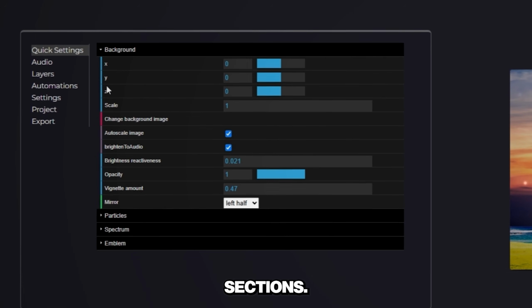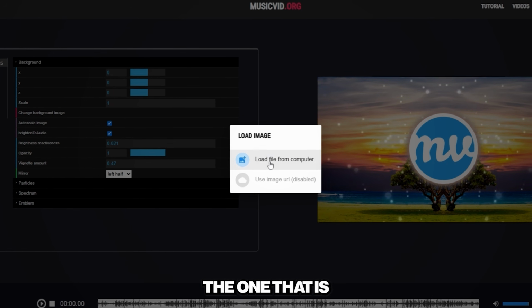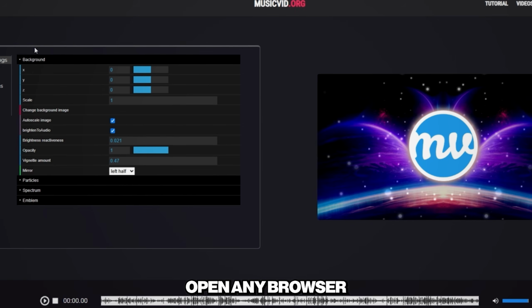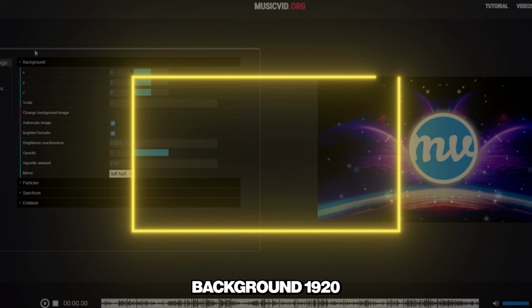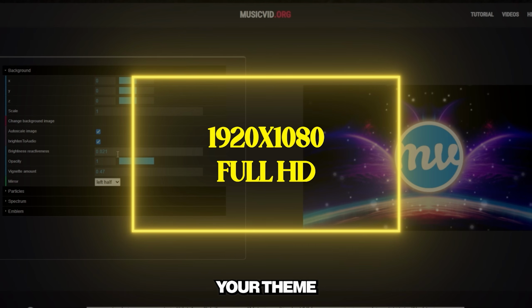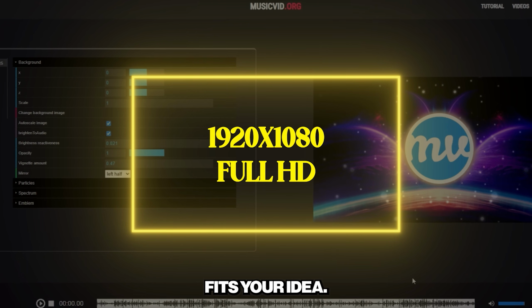There are many sections. First, click on background here. You can change the image or leave the one that is already there. I will use a space-themed background. Open any browser and search space background. 1920 by 1080 full HD, pick any image you like that fits your theme and download it. If you want a different theme, no problem. Choose what fits your idea.